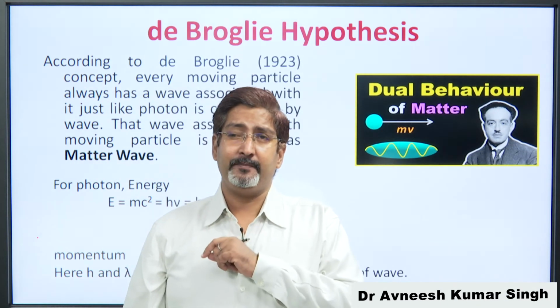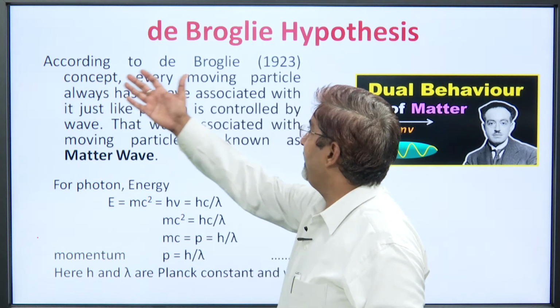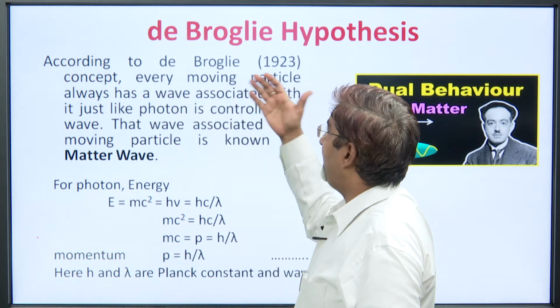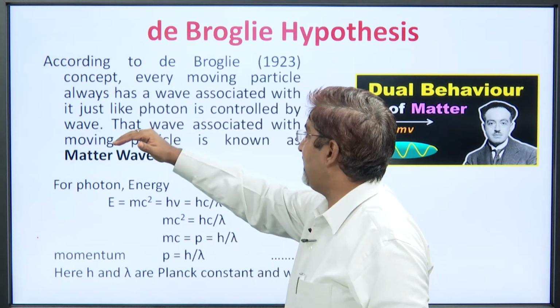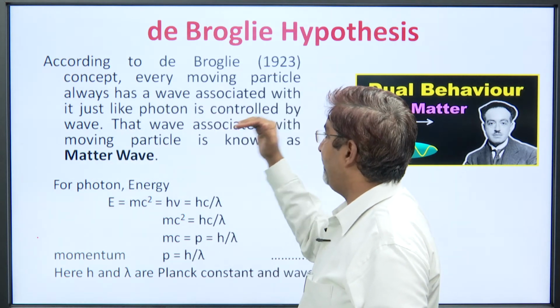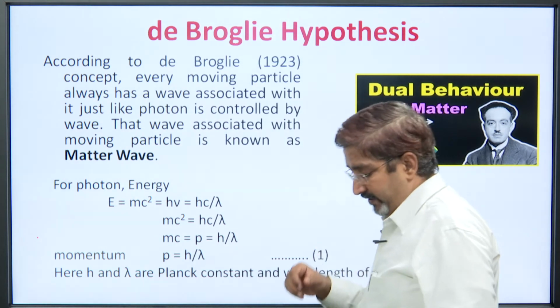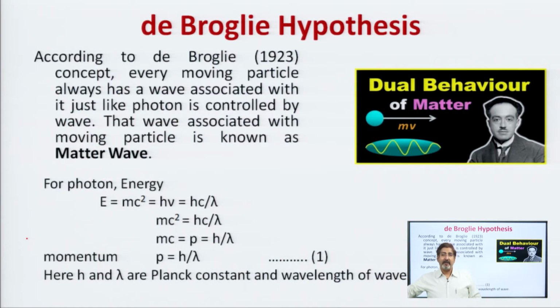Now, Louis de Broglie, the scientist, is a very bold person. For the first time, in 1923, he introduced in his work that every moving particle always has a wave associated with it, just like a photon is controlled by the wave. That wave associated with a moving particle is known as matter wave. Now, this is a different kind of wave, we do not compare it with the general wave. It is not a general wave, it is a different kind of wave.